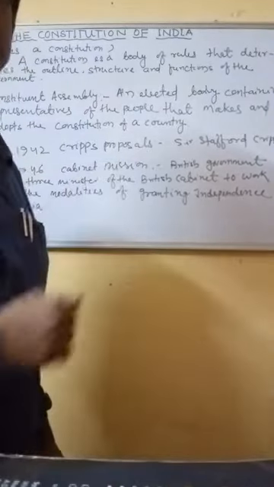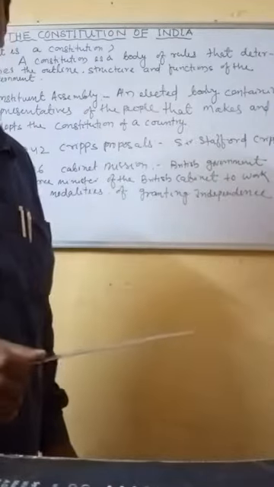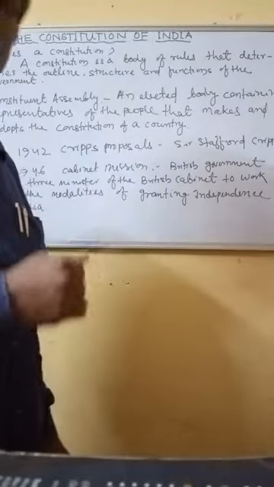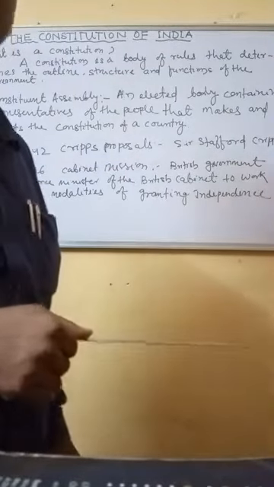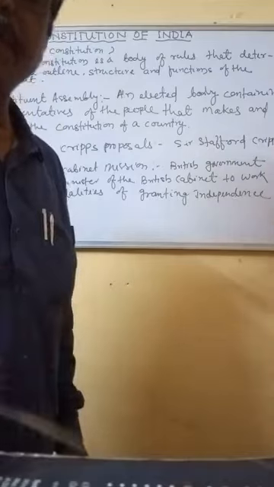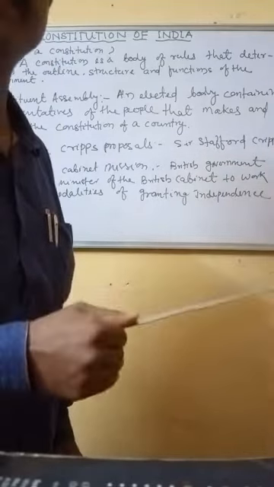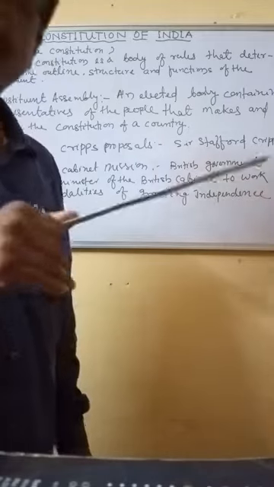Like our Orissa, some persons are there who represent Orissa. In the same way, other states also have some persons. From every state, they are elected by the people of that state, and one person represents that state.